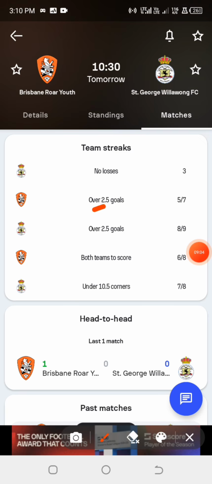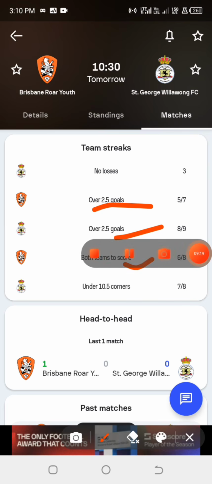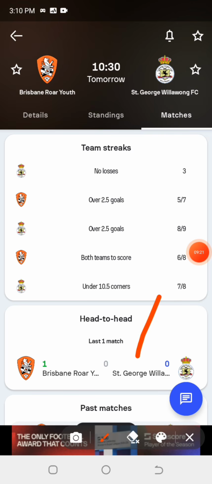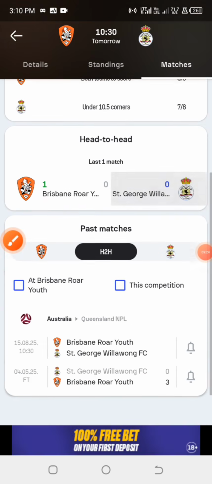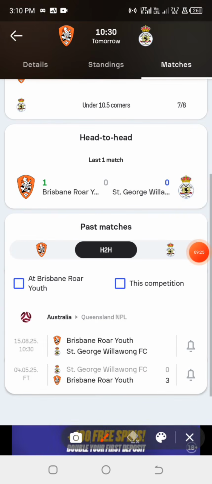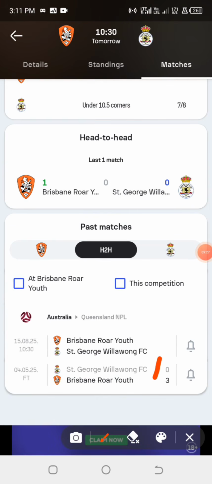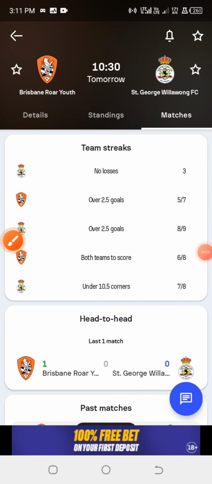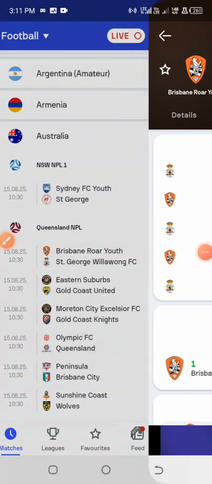Under this particular category, you are going to see over 2.5 goals for the home team, over 2.5 goals for the away team, and both teams to score. These 3 factors must be there, and if you are able to find it in their head-to-head too, then it is fine, because it depends. If in their head-to-head you were unable to get up to 10 games, then you can skip it. But if you are able to get it, you can look into it too and add that to your data.